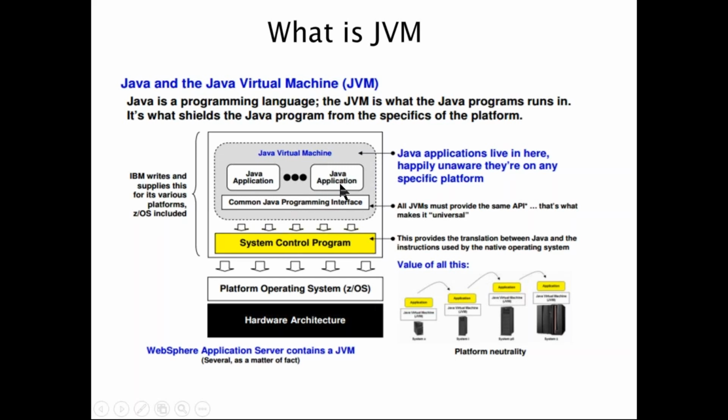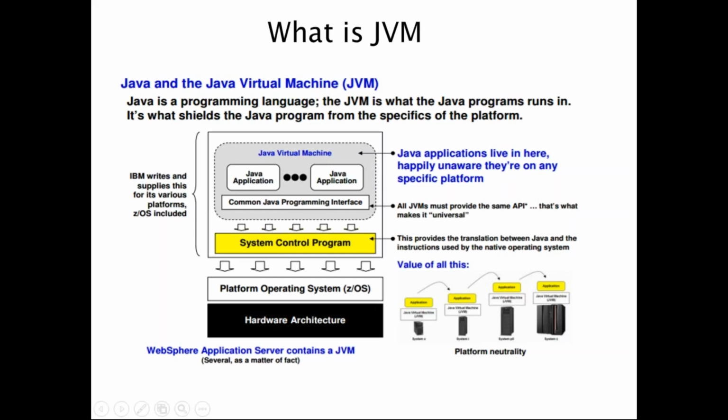So your Java application is there. Inside the Java application there will be a programming interface, which is the API through which it interacts with the hardware, other environments, or the backend database. If you want your Java program to talk to other systems, you should have an interface. An interface is a medium. If you want to talk to other people, you talk with your mouth in a specific language. You can't understand Chinese, so you only talk in a certain language with a certain syntax, the grammar of your language.